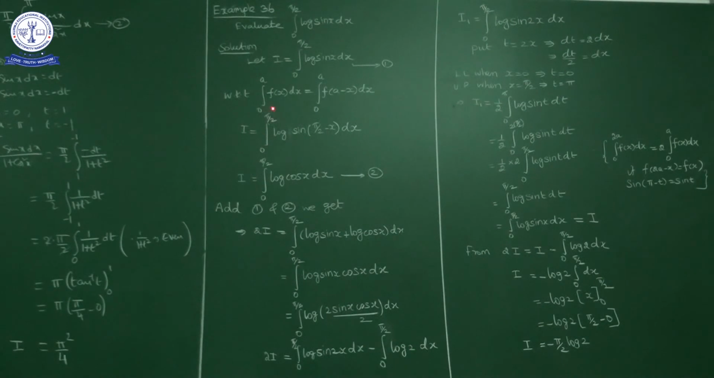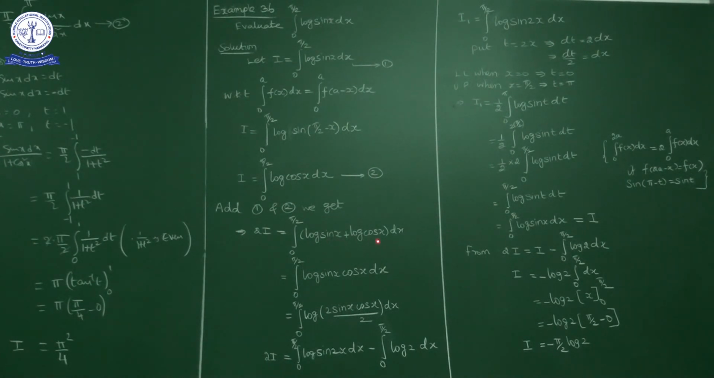So I is equal to integral 0 to pi by 2 of log sin x, where x is replaced by pi by 2 minus x. So I is equal to integral 0 to pi by 2 of log sin(pi by 2 minus x) dx. Sin(pi by 2 minus x) is what? Cos x. So I is equal to integral 0 to pi by 2 of log cos x dx. Okay, I will add 1 and 2. So on the left hand side, I plus I is 2I, equal to integral 0 to pi by 2 of log sin x dx plus log cos x dx.